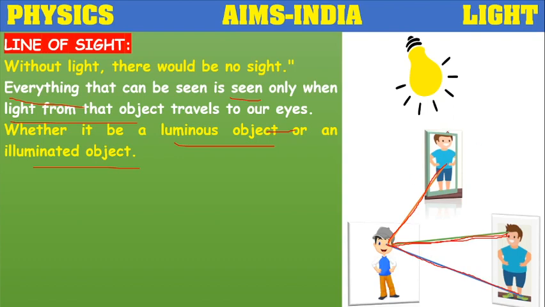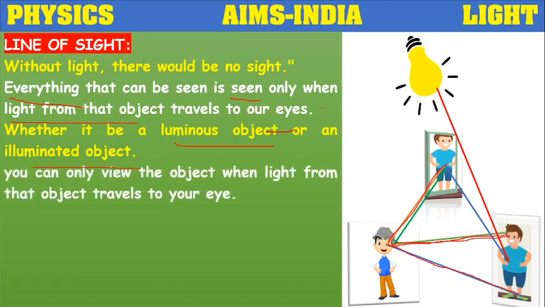But how the image of this boy is falling on the mirror and this boy could identify the image means, first the light ray from the bulb, it is falling on the object. Then it is reflecting towards the mirror. It is touching the mirror. From there again it is reflected and it is coming towards the first boy. So that's why the first boy is able to see the image of the second boy in the mirror, because of this luminous source.